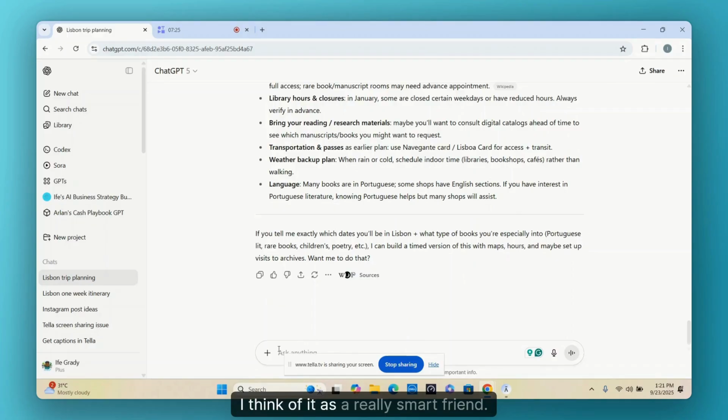I think of it as a really smart friend. And you see, I logged in, I asked a clear question, I modified that question based on my own personal interests, and by refining that feedback, now I just copy the results. ChatGPT just saved me hours, and I thought this was an interesting demo.